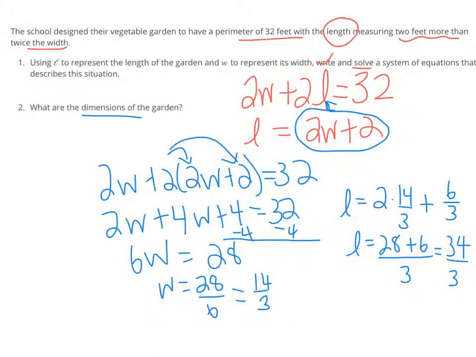We can simplify that to 11 1/3, but these are the dimensions of the garden, and they're all in feet, by the way.